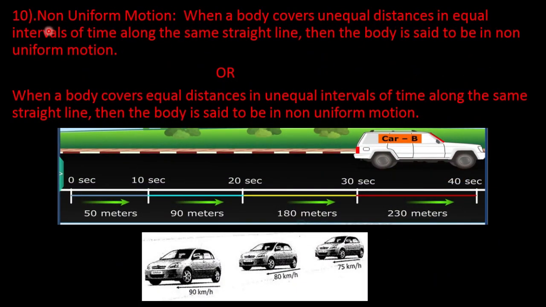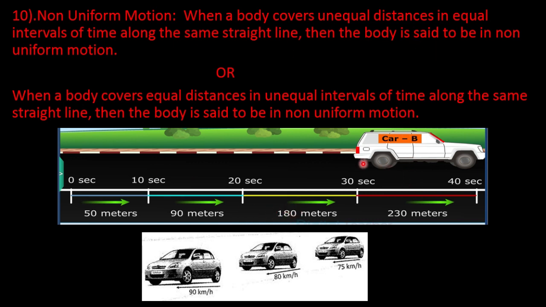Next, non-uniform motion. Here also you can see a car moving on a straight road. In the first 10 seconds it covers a distance of 50 meters. In the next 10 seconds it covers 90 minus 50, 40 meters. In another 10 seconds it covers 180 minus 90, that is 90 meters.